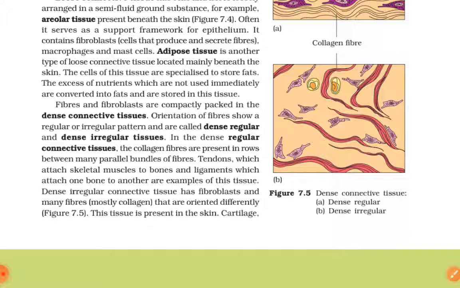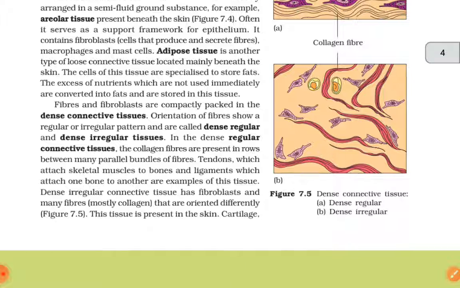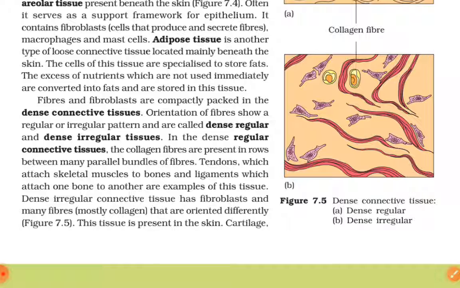Fibers and fibroblasts are compactly packed in the dense connective tissues. Orientation of fibers show a regular or irregular pattern and are called dense regular and dense irregular tissues. In the dense regular connective tissues, the collagen fibers are present in rows between many parallel bundles of fibers. Tendons, which attach skeletal muscles to bones, and ligaments, which attach one bone to another, are examples of this tissue.